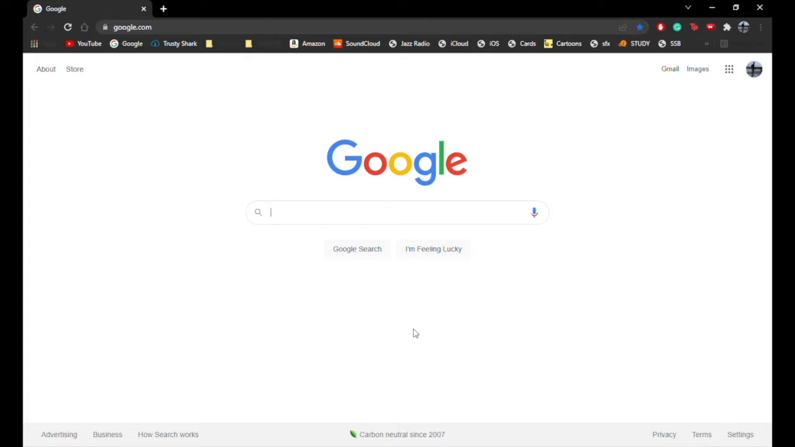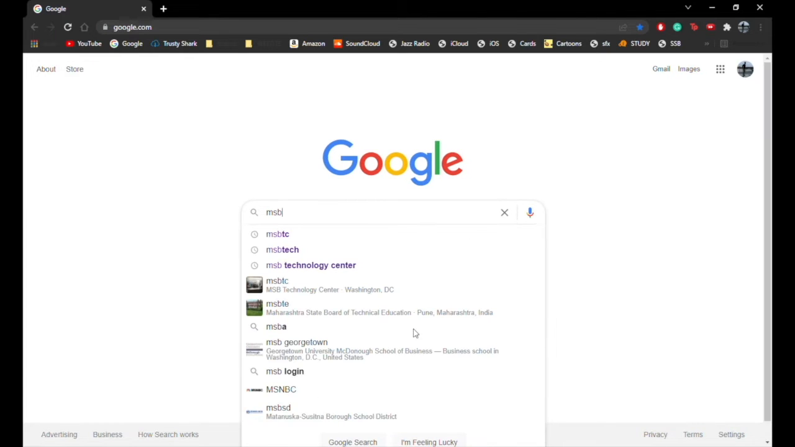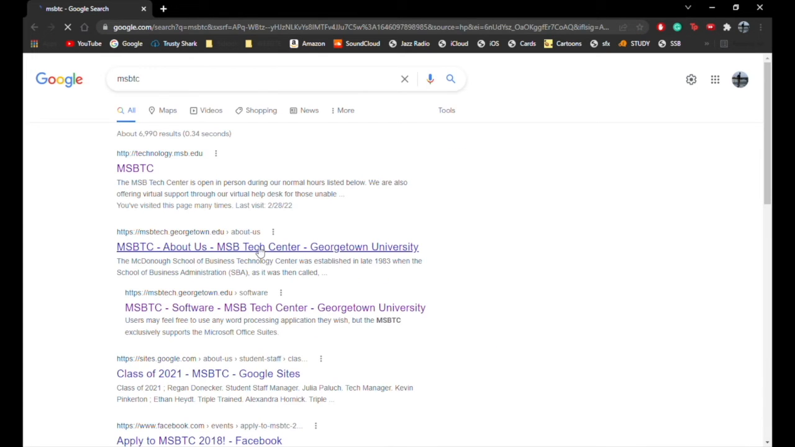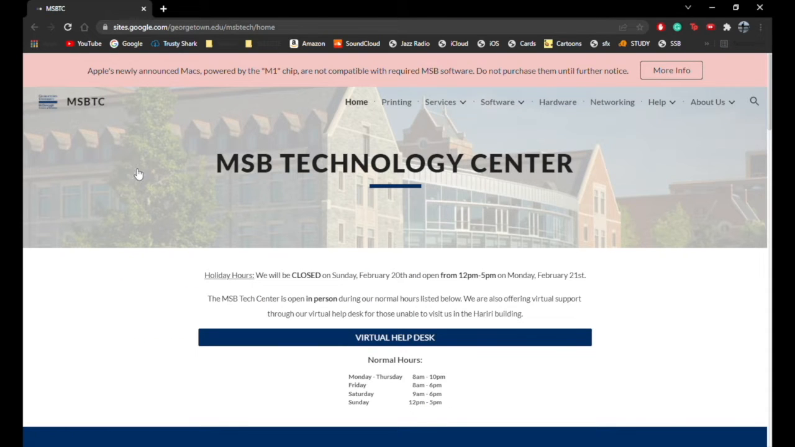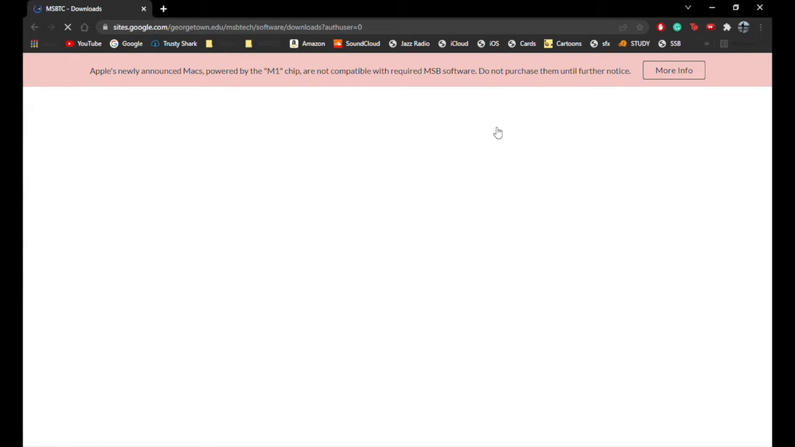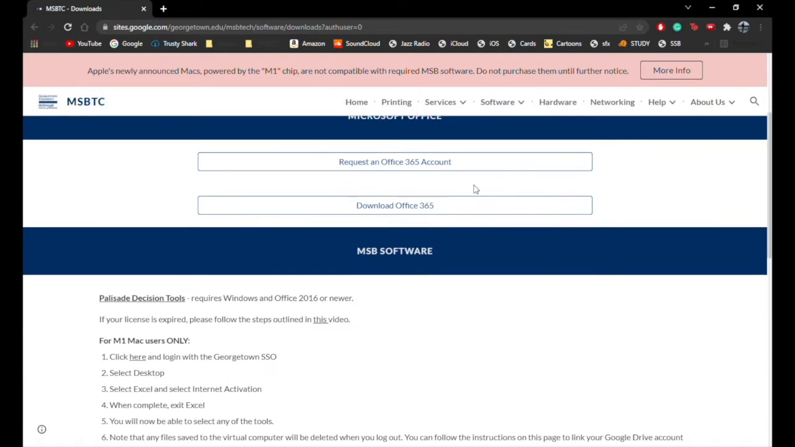Hi, so today we are going to be showing you how to install Decision Tools. So first, if you navigate to Google, you can go to our MSB Tech Center website by just typing in MSBTC. Go to the software tab at the top and then downloads, and then scroll down until you see Palisade Decision Tools, and then you can click on that